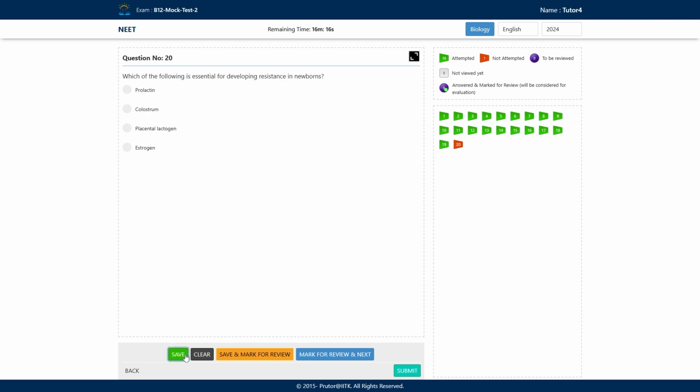Clear? Now next question, which of the following is essential for developing resistance in the newborn? Okay. Prolactin, colostrum, placental lactogen, and estrogen. What will be the correct answer here? The answer will be option B, colostrum. So colostrum is yellow and thick. It consists of a lot of nutrients and vitamins, such as vitamin A, B12, and vitamin K as well. It also consists of immunoglobulins, immunoglobulin A, which helps in the development of resistance in the newborn.